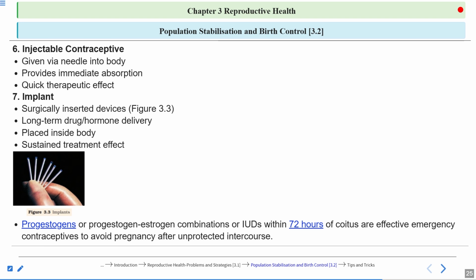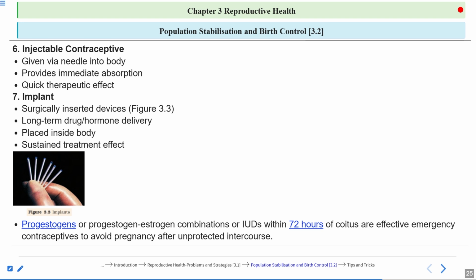Clear? And these usually consist of hormones. So these consist of hormonal pills and IUDs. Okay, and these contraceptive methods, these oral pills and IUDs, should be used within 72 hours of the coitus.